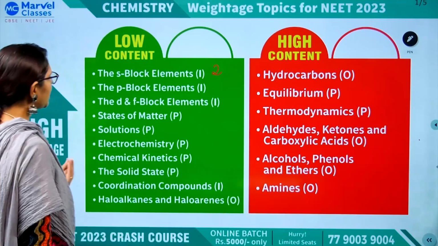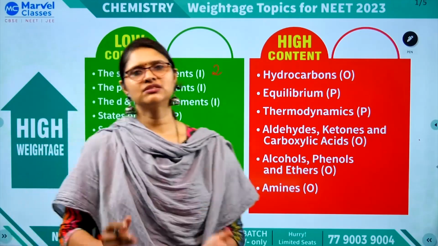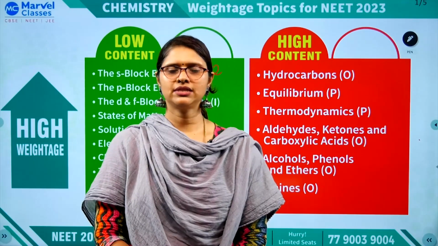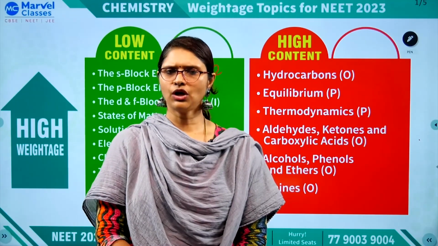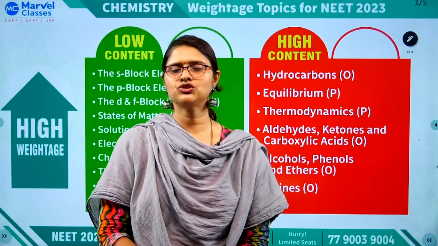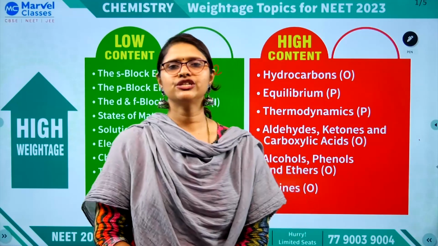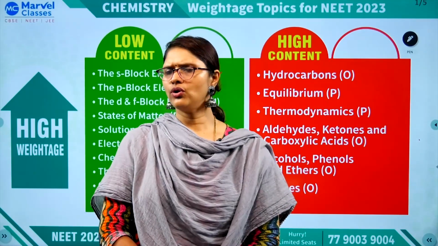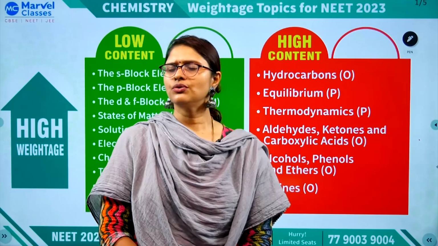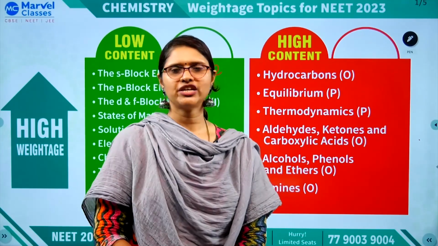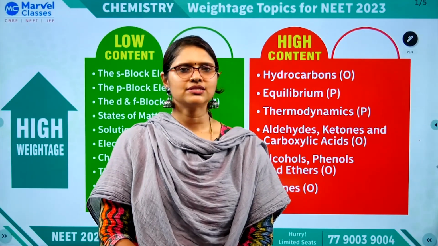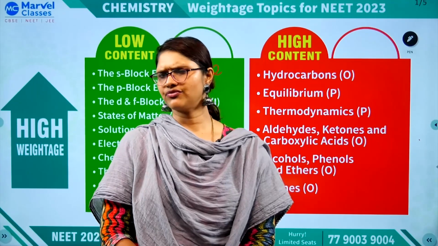P block elements 1, which means group 13 and group 14, again from NCERT second volume. You will get one question from this, because you also have P block in 12th standard, am I right? Group 15 to group 18 as well. On the whole, from P block you will get 3 to 4 questions. Another good thing is that it is in the deleted portion, so the questions will be very direct from NCERT.